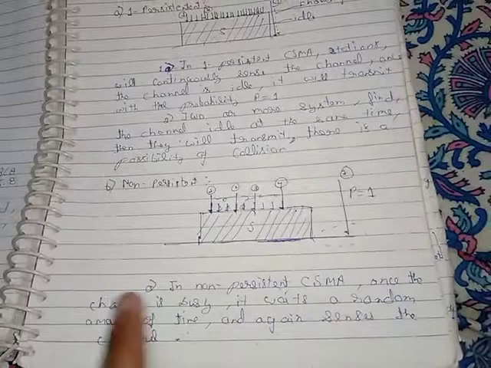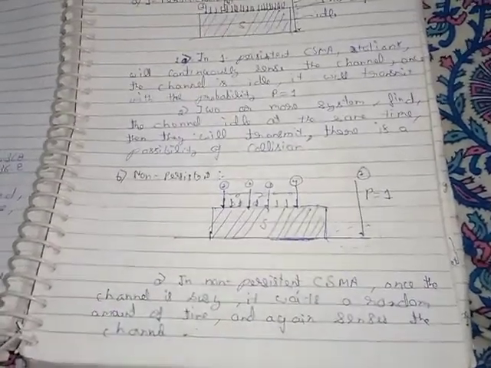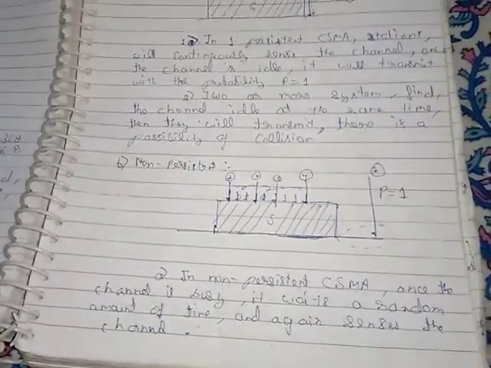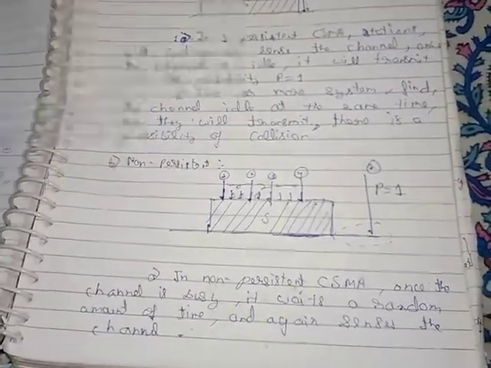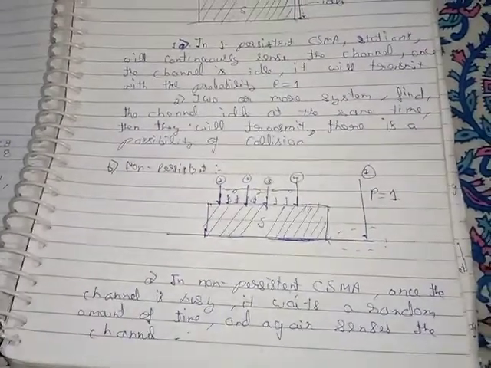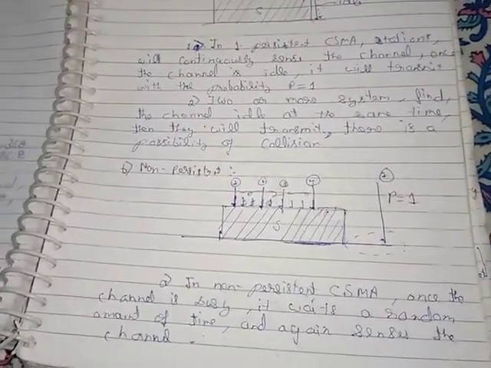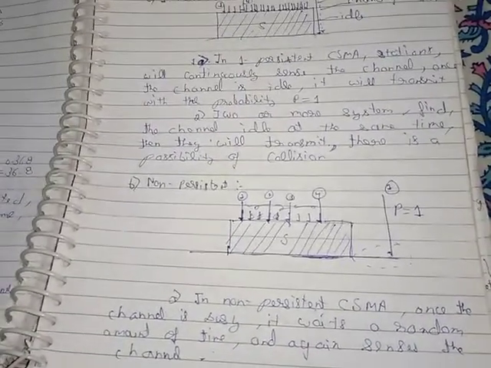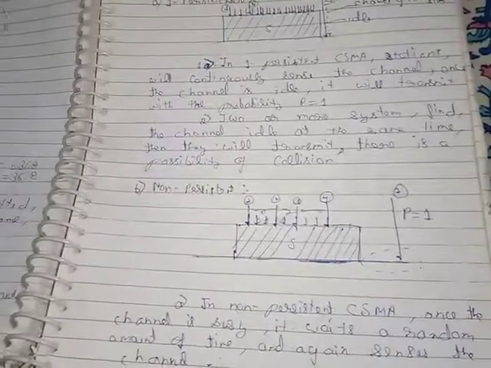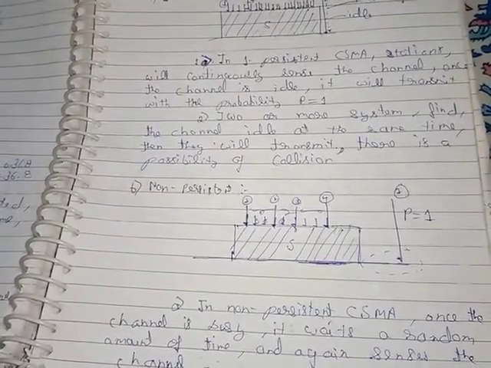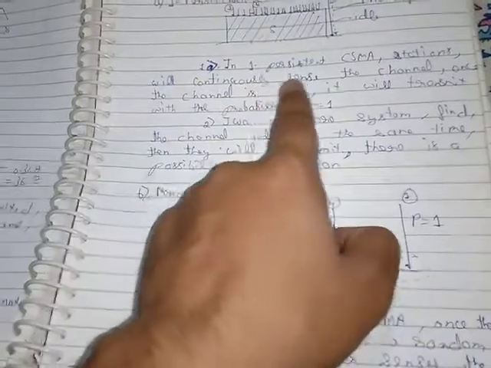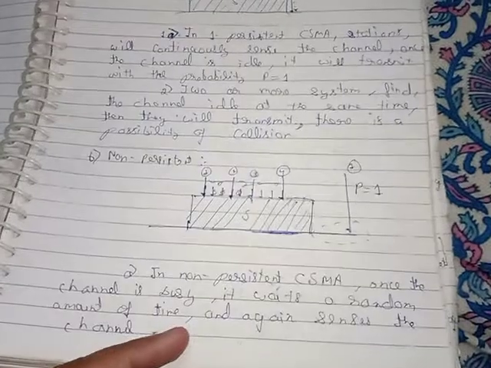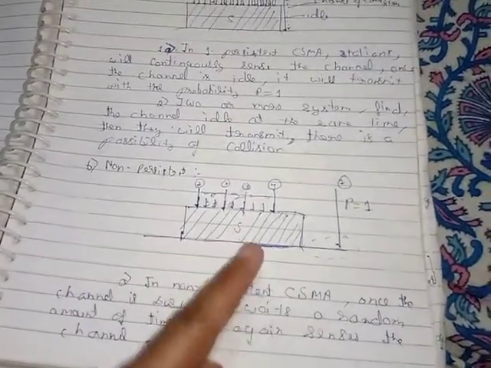Now non-persistent CSMA. In non-persistent CSMA, once the channel is busy, the station waits a random amount of time and again senses the channel. Means if the channel is busy, the systems will not continuously sense the channel. See, as in one-persistent CSMA they are continuously sensing the channel, while in non-persistent CSMA they will not continuously sense the channel.